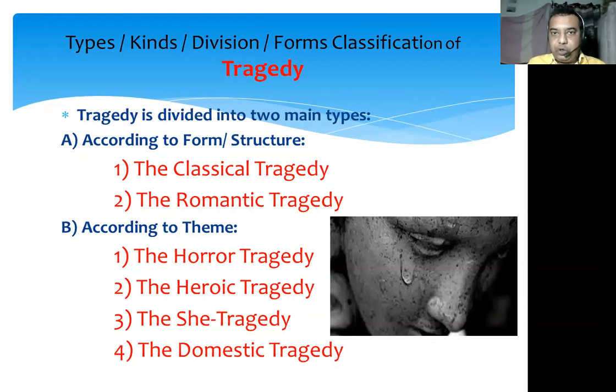So, as I have told you, tragedy can be divided into two types. It can be divided according to form or structure, and it can be classified according to the theme. According to the form or structure, tragedy is further divided into two subtypes. The first one is the classical tragedy and the second one is the romantic tragedy. According to the theme, tragedy is further divided into four subtypes. The first one is horror tragedy, the second one is heroic tragedy, the third one is she tragedy, and the fourth one is the domestic tragedy. So one by one, now we will learn what these subtypes of tragedy are.